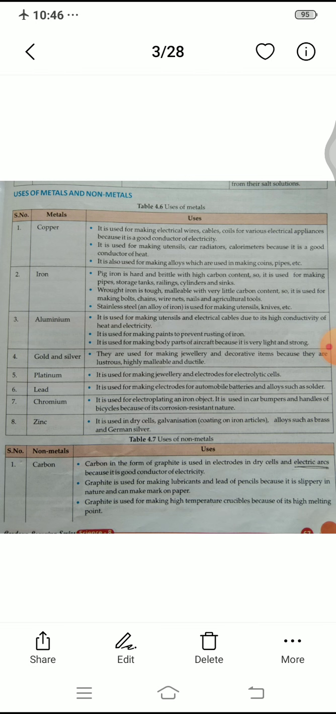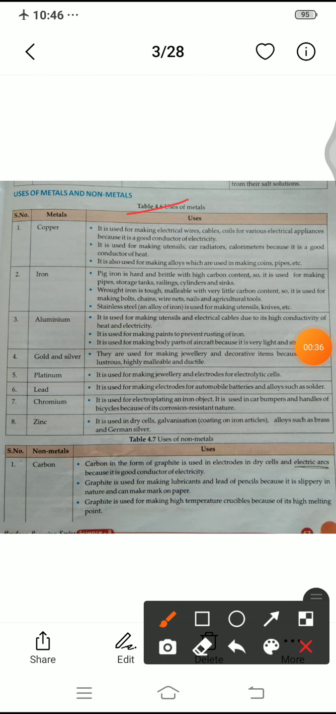Guys, see here on this page there are usages of metals. First metal is copper. We are all familiar with this metal, copper. Copper is generally used in our kitchen, in our homes. First line is there. It is used for making electrical wires, cables, coils for various electrical appliances because it is a good conductor of electricity.